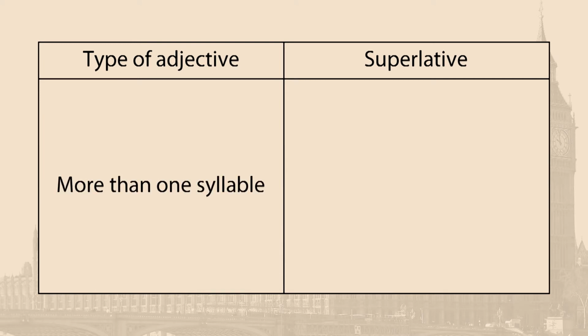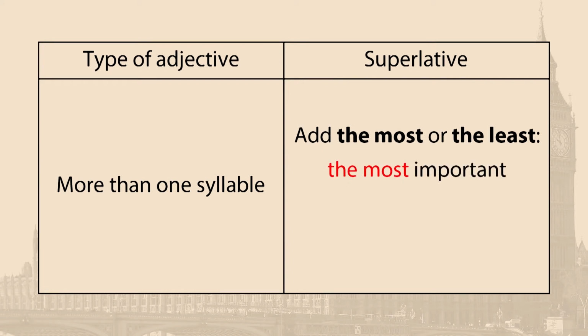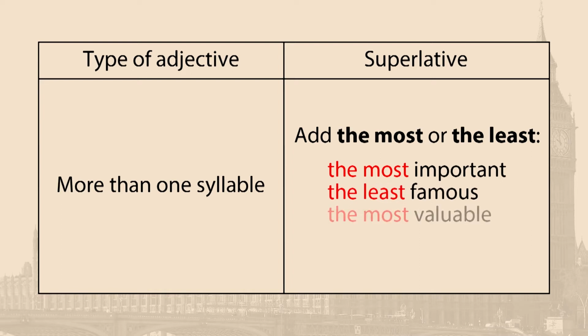With adjectives that have more than one syllable, we add the most or the least. For example, the most important, the least famous, the most valuable, the least attractive.